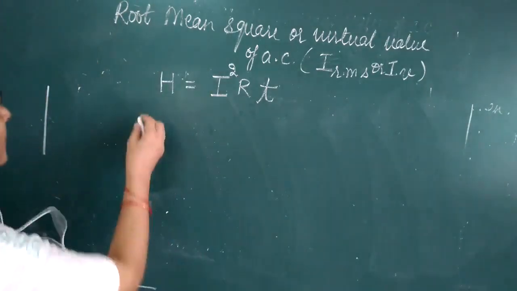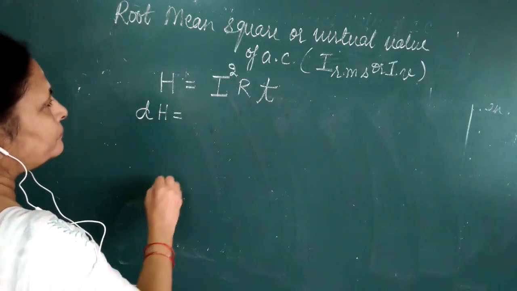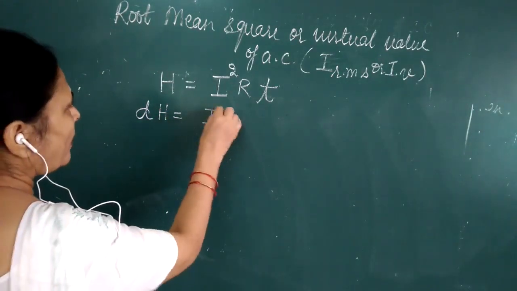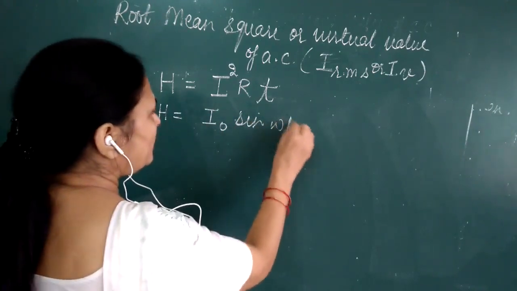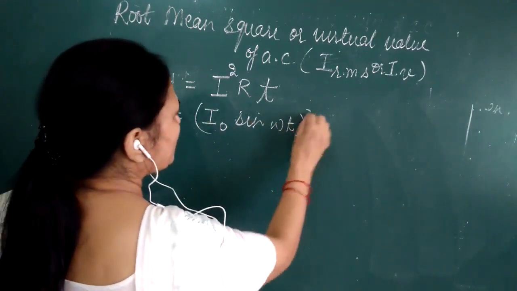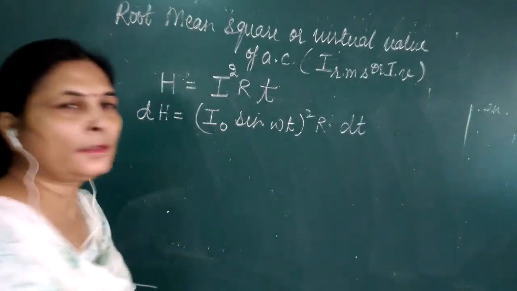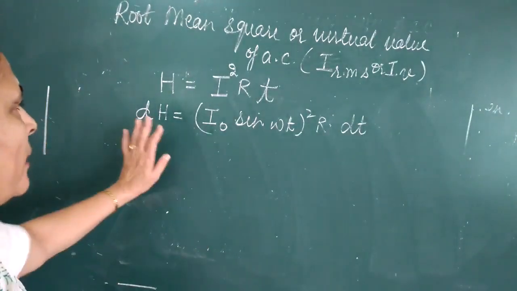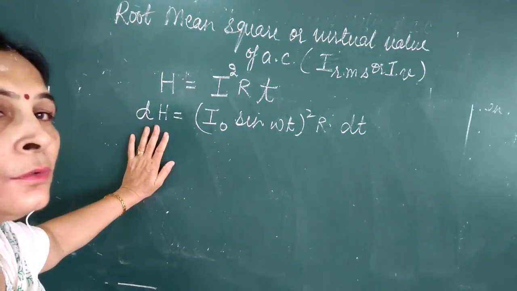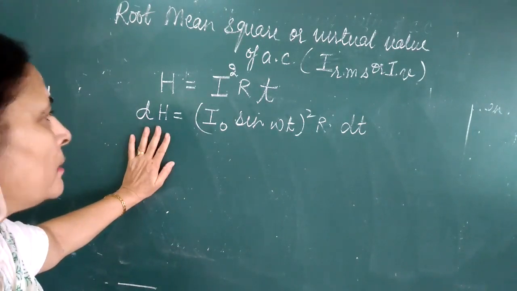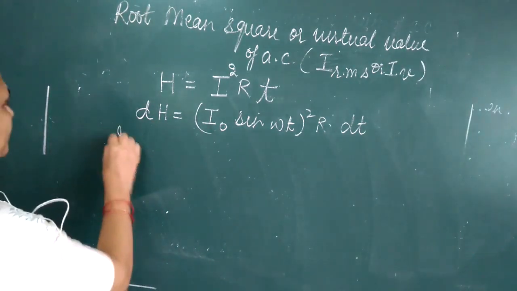So the formula will change as dH equals I naught sin omega t whole square R dt. And for finding the total heat produced, I'll have to integrate this equation. So integrating both sides.